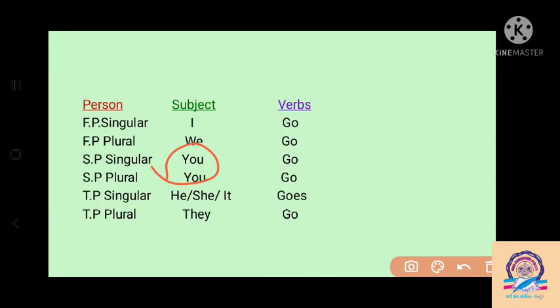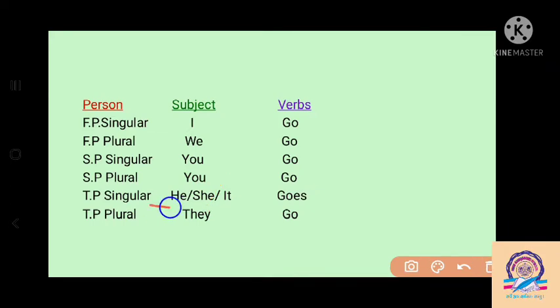So with the second person also we have to use the main forms of the verb. So we can say go, remain, go here. Then third person singular: it means the speaker and the listener are talking of a third person. If the masculine gender is there, then we have to use he. If feminine gender is there, then we have to use she. For birds, animals and non-living things, we have to use it.